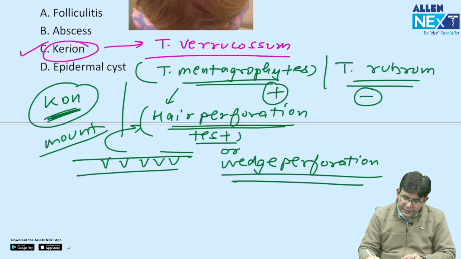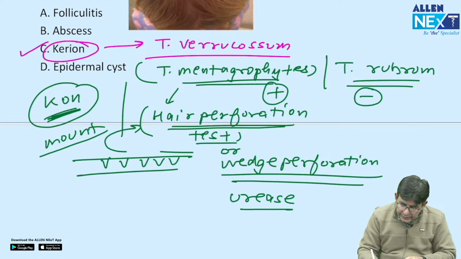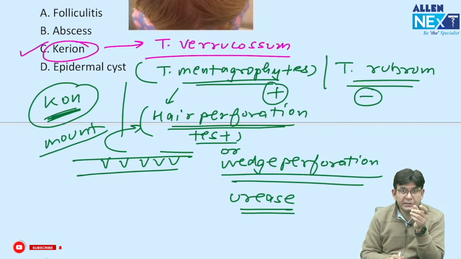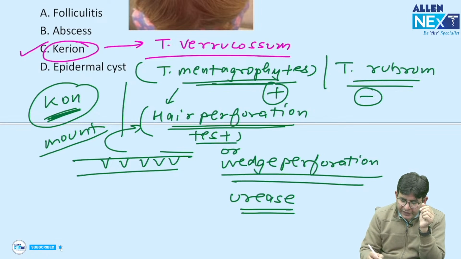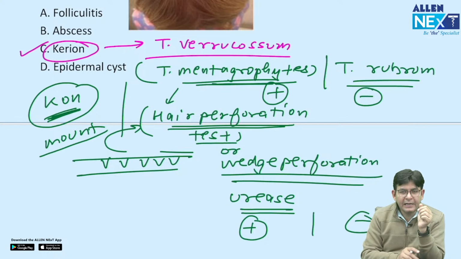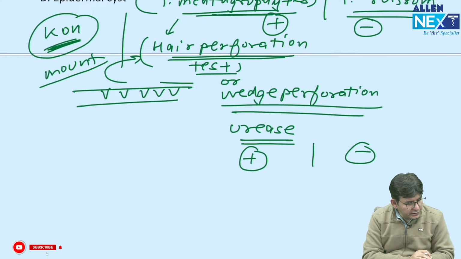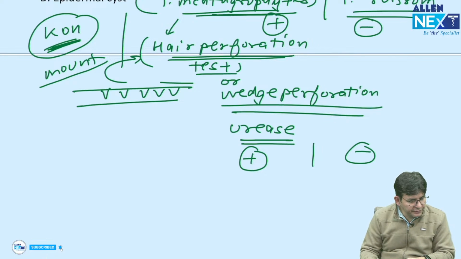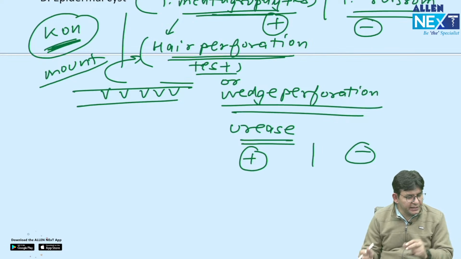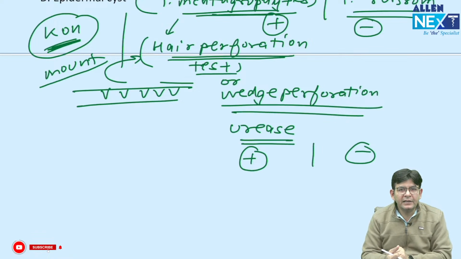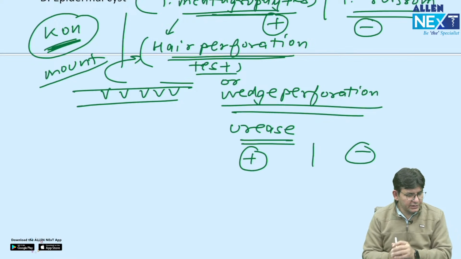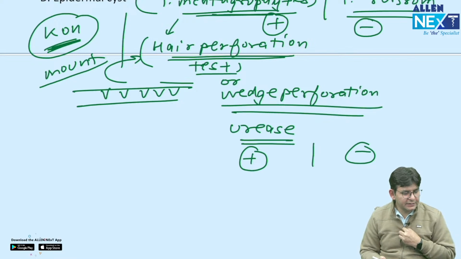And extra point is urease positivity. You know the urease reaction, the color change from yellow to pink. So mentigrophytes is the one which is urease positive, and the rubrum is said to be what? Urease negative. Yeah, perfect, Lakshman. Now you remember Cariminati perforating his hairs and thinking he is doing some Virta wala work, that is verrucosum, and these mental activity fellow should be kept where? In the zoo, and you should put a ticket to watch that particular one. So now I think the questions regarding the Kirion you will be able to answer fully.